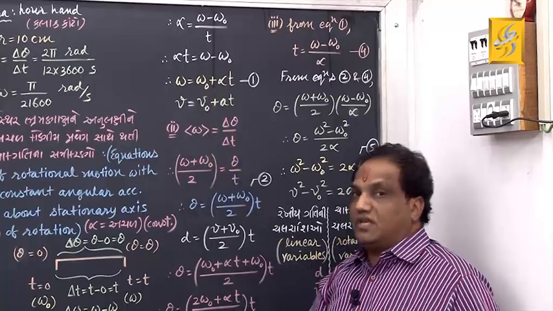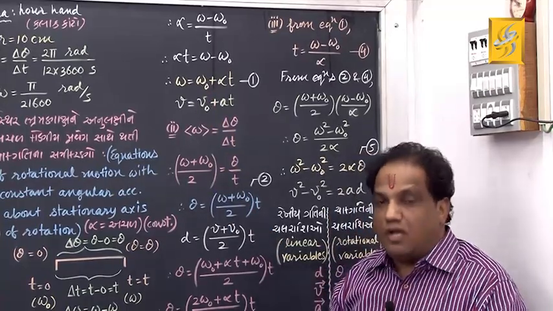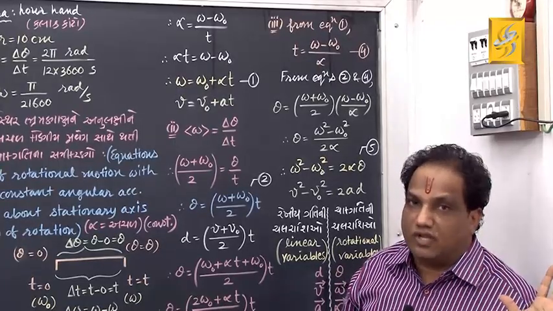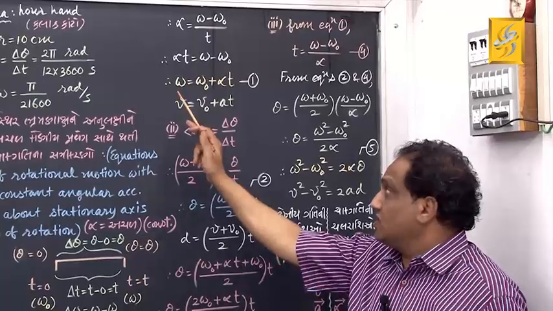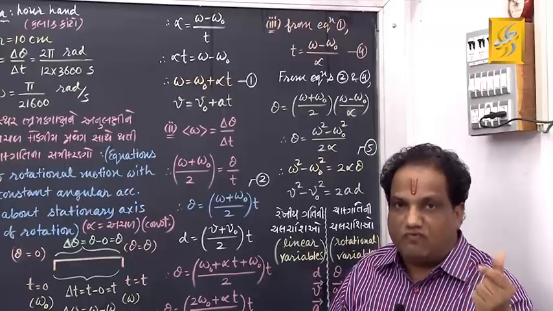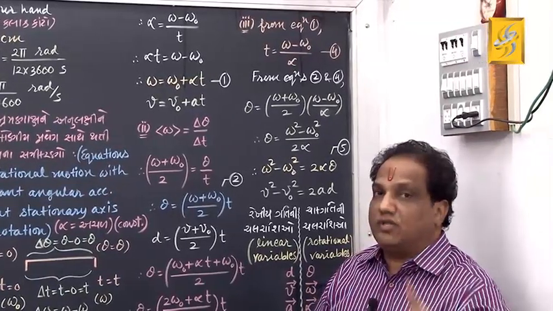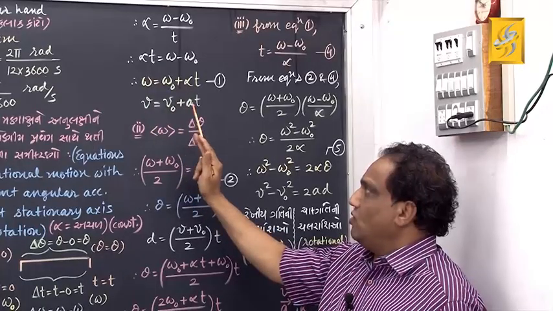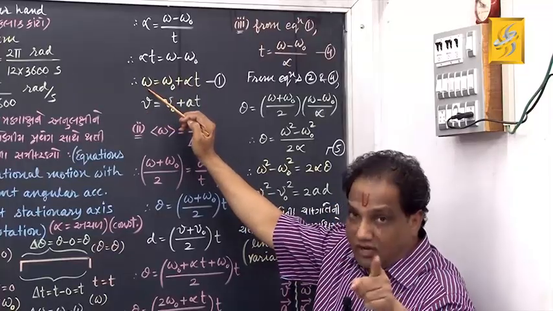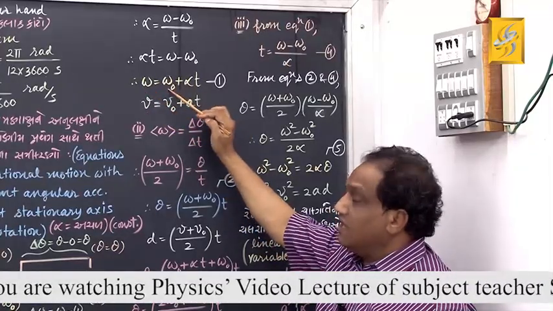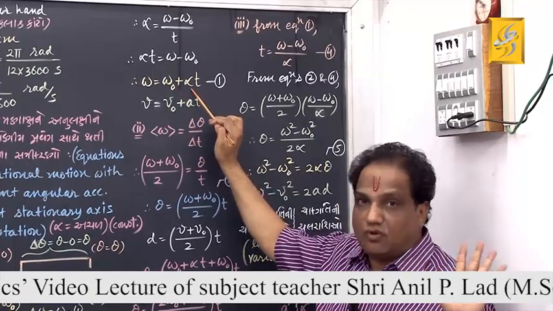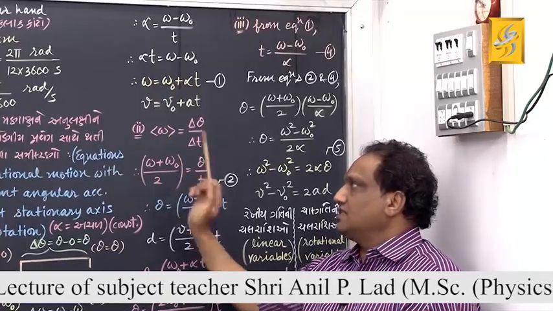This is the first equation of rotational motion of a rigid body performing rotation about a stationary axis with constant angular acceleration. And don't you find that equation quite similar, quite analogous, to the first equation of linear motion performed with constant linear acceleration? Recall that equation, v equals v0 plus at. Here final linear speed, here final angular speed, here initial linear speed, here initial angular speed, here constant linear acceleration, here constant angular acceleration. Got it? Fine. Let us start with the next equation now.